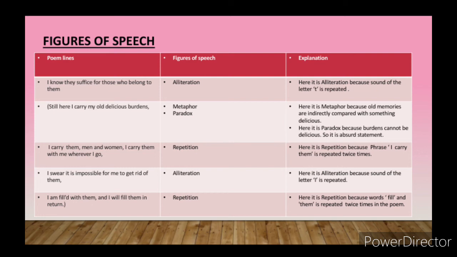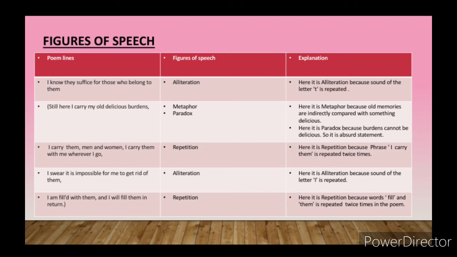In this old delicious burden, students, there are two figures of speech, that is metaphor and paradox. First we will pay attention to the metaphor, and next we are going to pay attention to paradox. Here it is metaphor because of old memories.